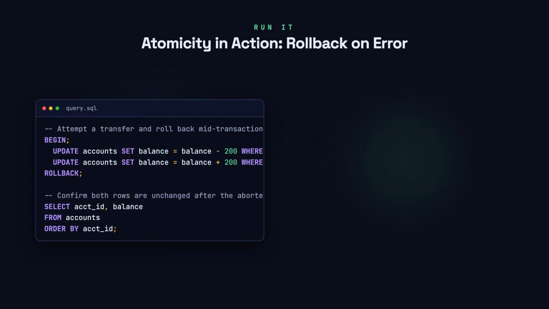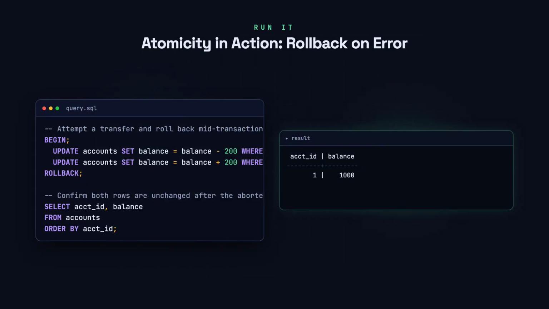We start a transfer that moves 200 from account 1 to account 2, then rollback. Selecting both rows afterwards confirms atomicity, neither account changed. The partial updates never made it to a committed state.